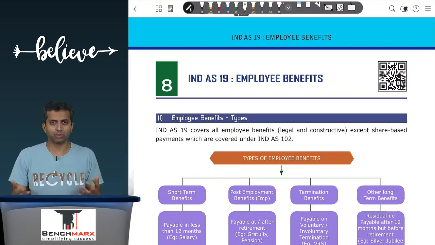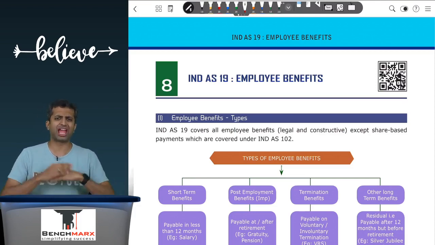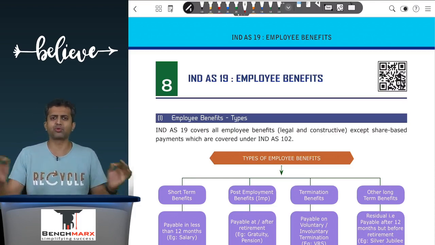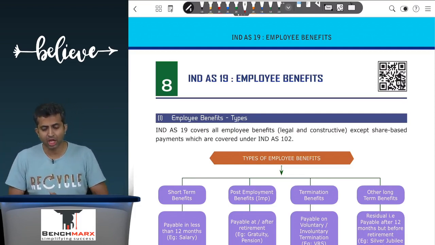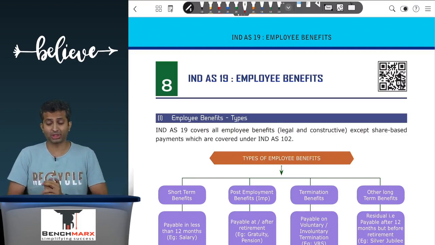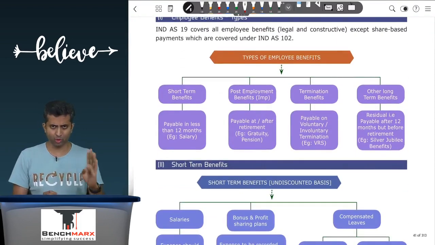So what is employee benefits? Well, Ind AS 19 covers every category of employee benefit except for share-based payment, because there's a separate accounting standard, Ind AS 102, which governs the same. So what are the other types of benefits? Well, the standard segregates that into four main categories.